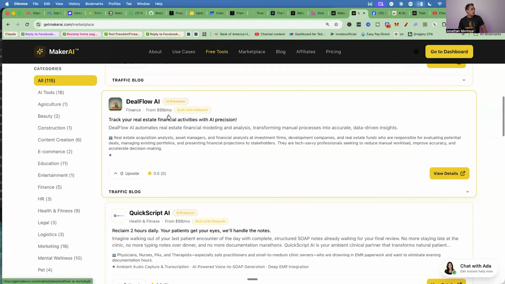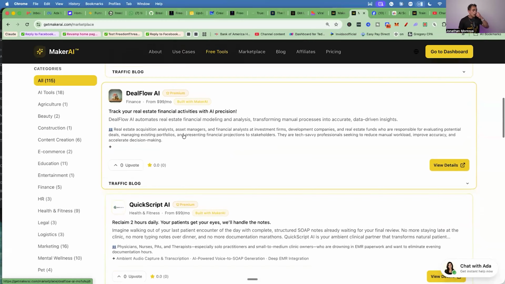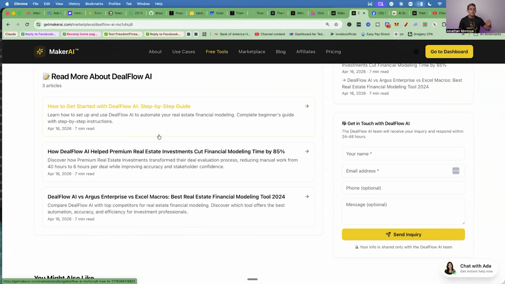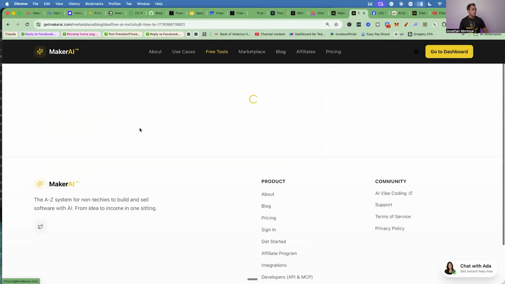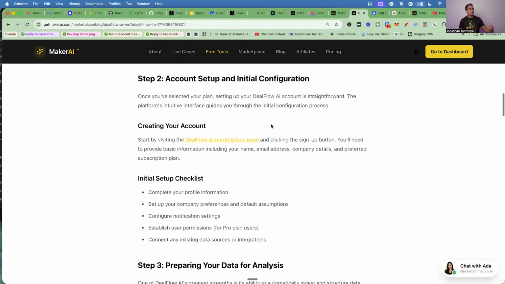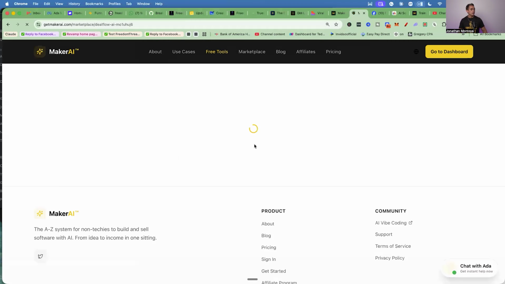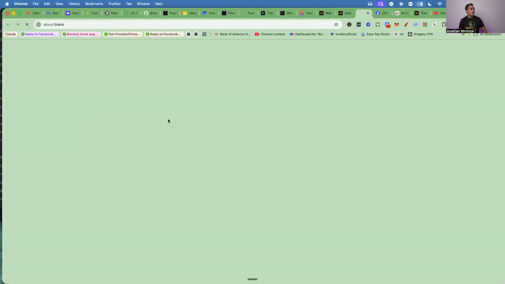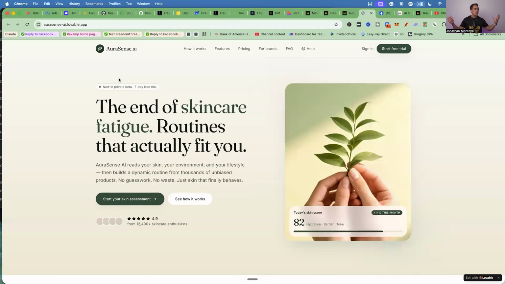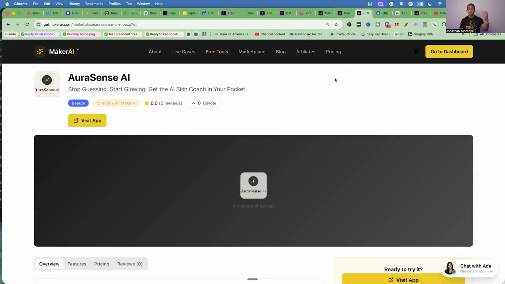As you can see, Deal Flow AI. I've never seen this one as well. And right here again, there's tons of different blogs. Okay. So if I click on one here, the goal here is just to get people to their page. Okay. So right here, this will lead to their software. So I can go to visit app and yeah, there we go. So this one right here, I'm not sure what this does. The end of skincare fatigue routines that actually fit for you, right? So we're sending people directly to your blog.